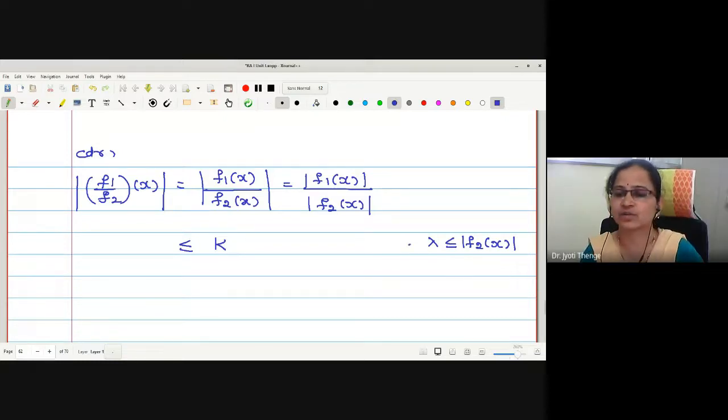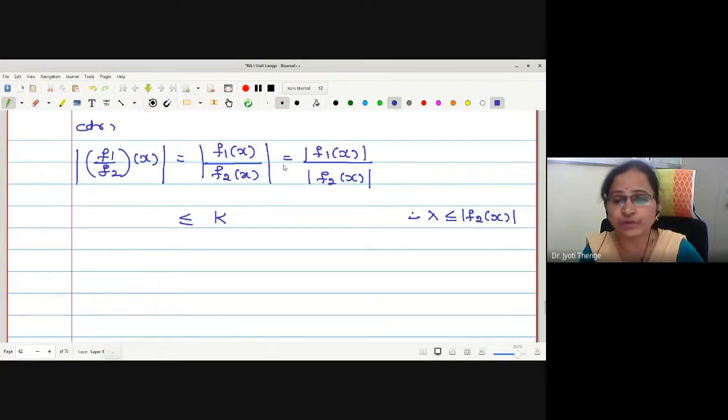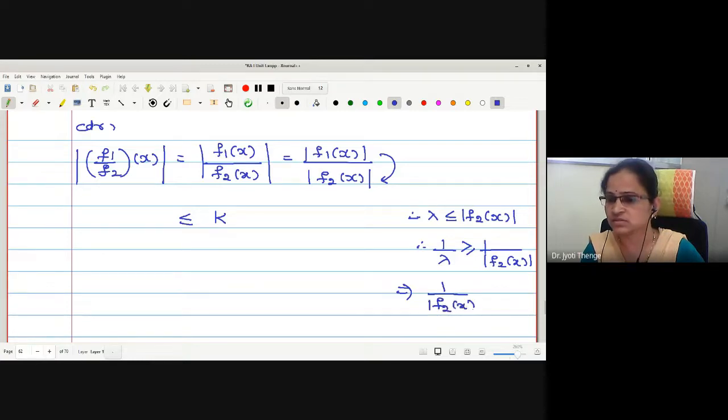Yes, it is greater than or equal to 1 by lambda. Here I am giving the reasoning. Lambda is less than or equal to mod of f2 of x, which we already have in the statement itself. f2 of x is in the denominator, no? Therefore, let me take a reciprocal on both sides. If I take a reciprocal, the inequality reverses. If 1 by lambda is greater than or equal to 1 upon mod of f2 of x, then you can write 1 upon mod of f2 of x is less than or equal to 1 upon lambda.